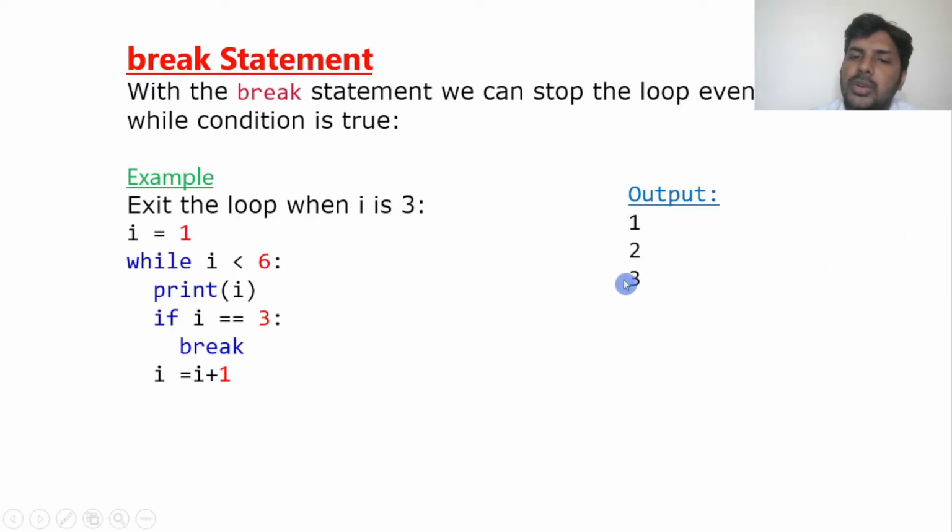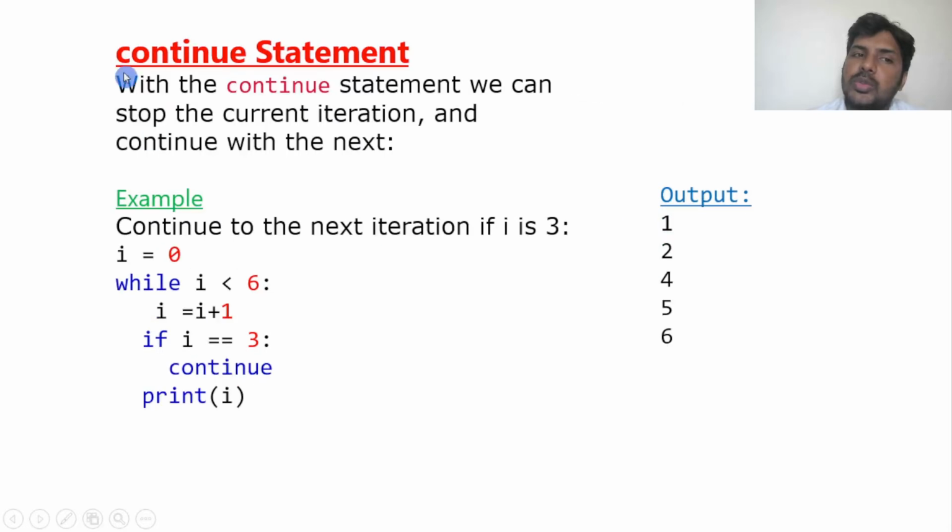So this is how it will work. In the same way we can also use the continue statement. Let us see the difference between a continue statement and a break statement. Same condition I have given. The continue statement will not stop but it will skip. For example, it will print 1, 2, but when i is equal to 3, it will skip. Instead of stopping, it will not allow 3 to print. Then it will print 4, so it will continue.